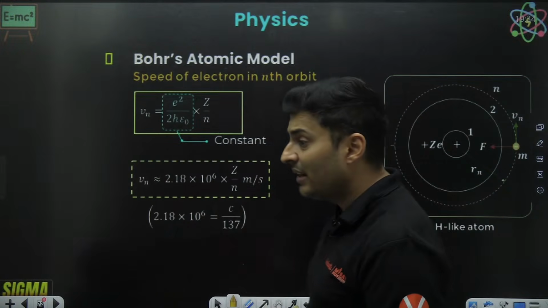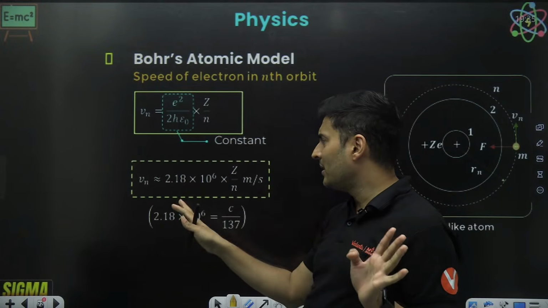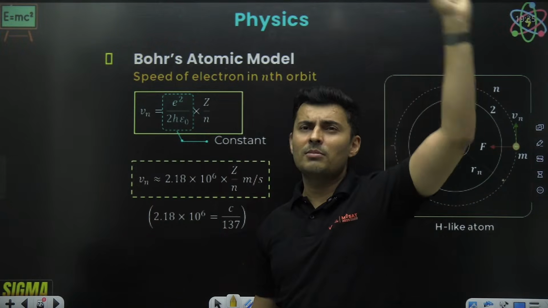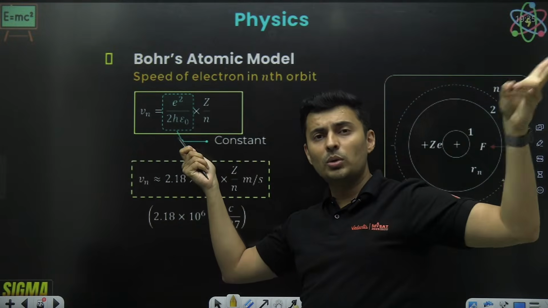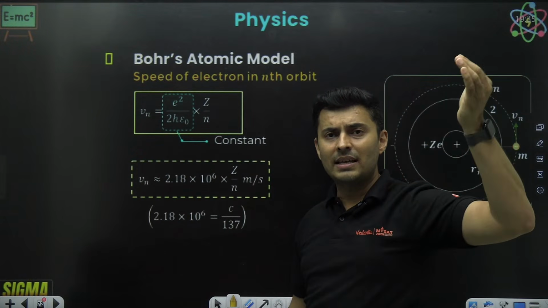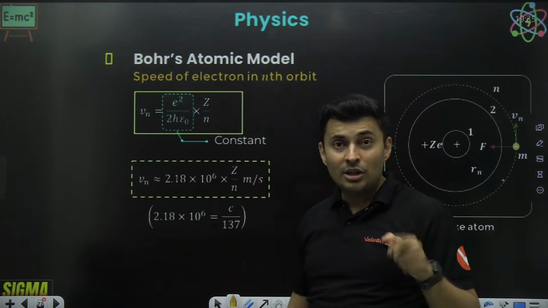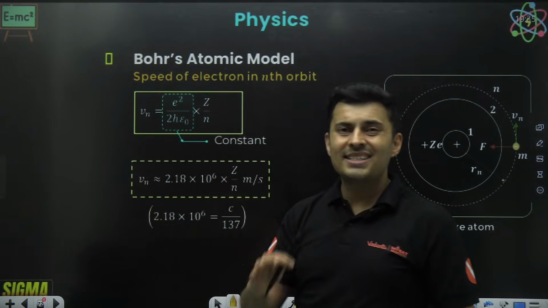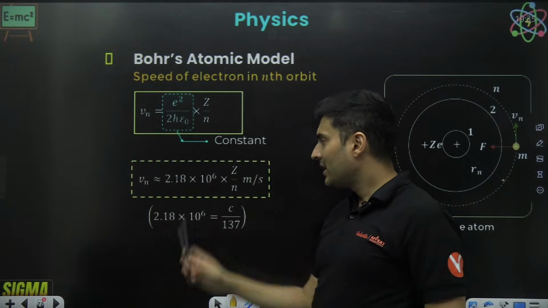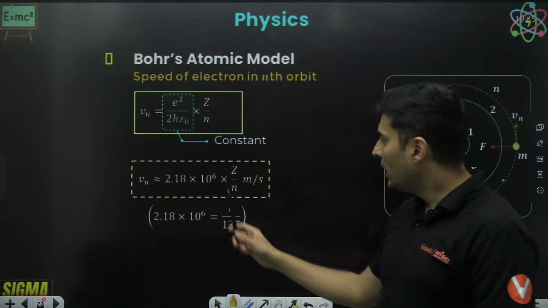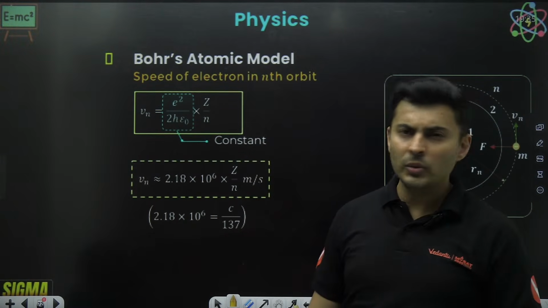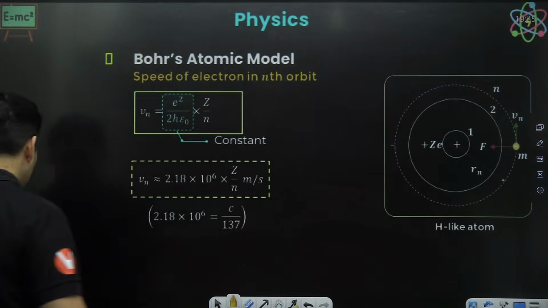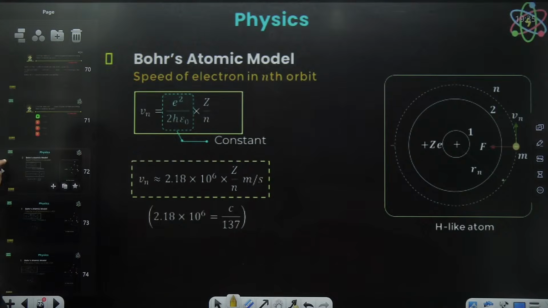Speed comes out to be some constant into Z by n. So it is proportional to atomic number. If hydrogen becomes helium, Z goes from 1 to 2, and velocity will double. K becomes L, n goes from 1 to 2, but it is in the denominator, so velocity will become half. So velocity is proportional to Z by n, and the constant is 2.18, roughly 2.2, into 10 to the power 6. That is the constant which you should know. Usually the constant is not needed, but still I have given it to you.